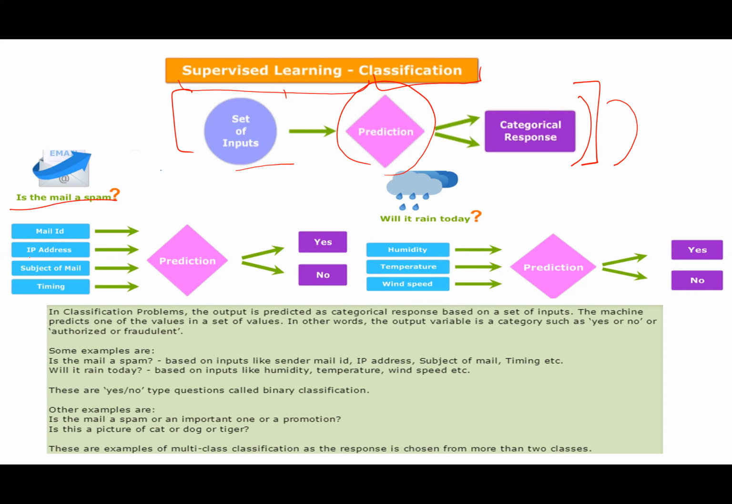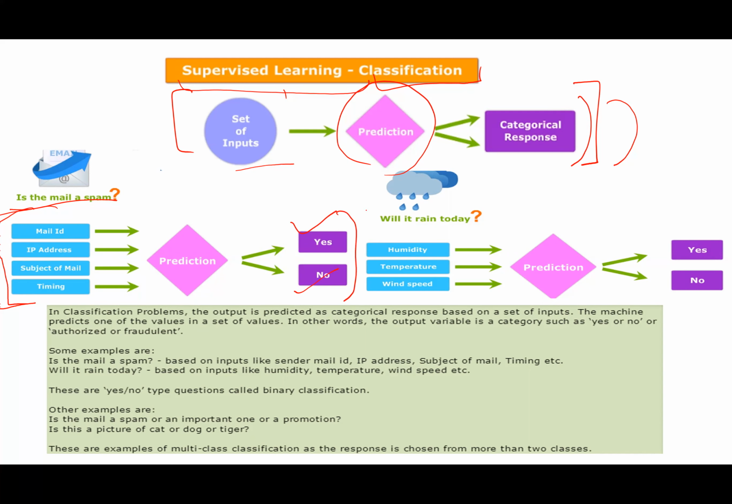So based on the mail ID, IP address, subject of the mail, and the timing, these are my inputs, right? This is generally what we look into. Maybe also the subject of the mail and the content of the mail. Based on that, I make a prediction whether it is spam or not. So my output always falls into these two categories, yes or no: spam or not spam, right?